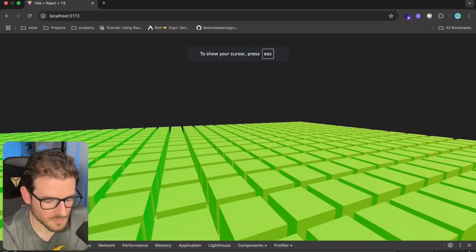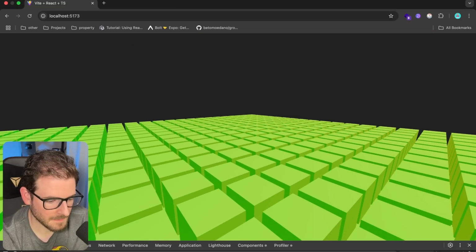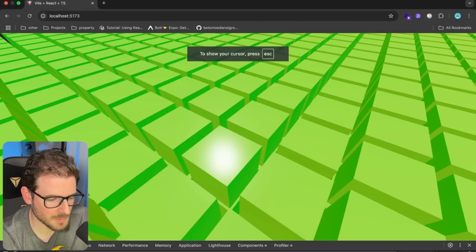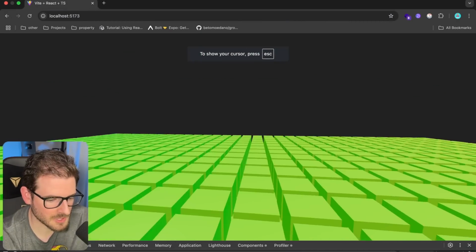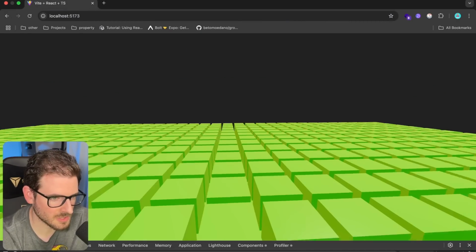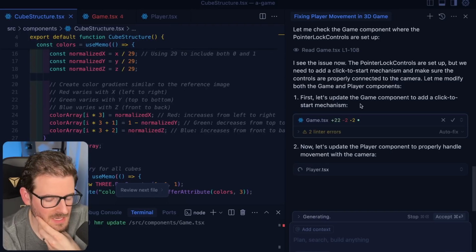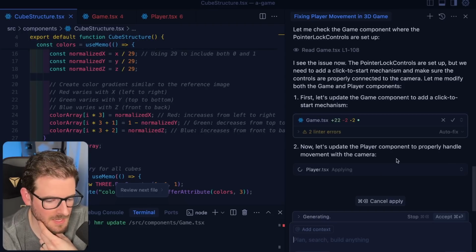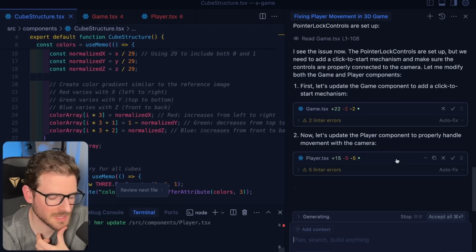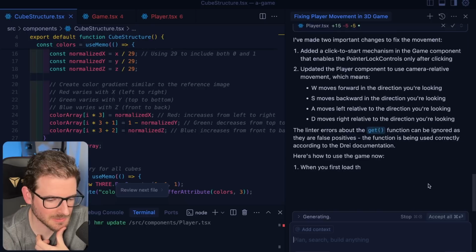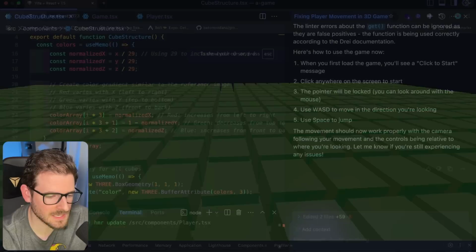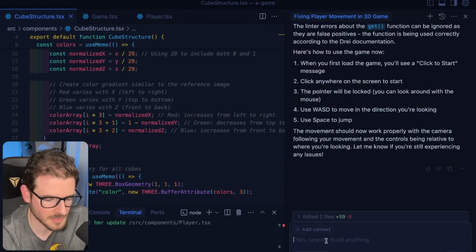I still can't move my character. I wonder if it's actually moving a player down there, but the camera is just stuck and it's not attached to the moving player. Okay, it's saying that the issue is because I don't have a click to start mechanism. Is that truly the issue? Why would that be the issue? Okay, I'm just going to let it add that. It seems really eager to add a click to start, so I'm going to let it have its way.